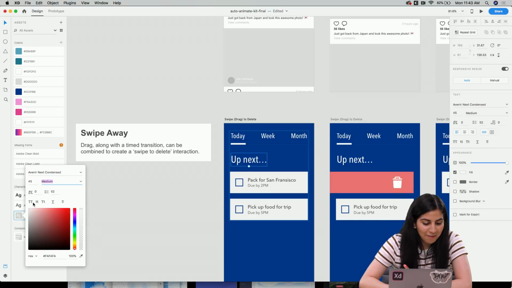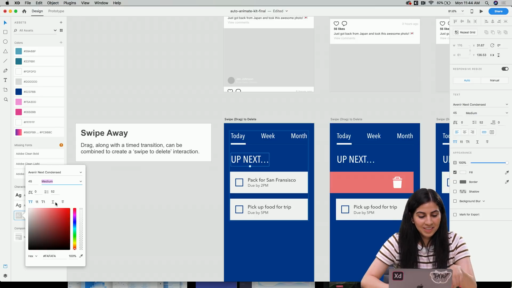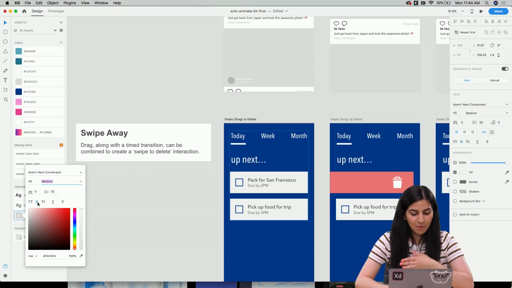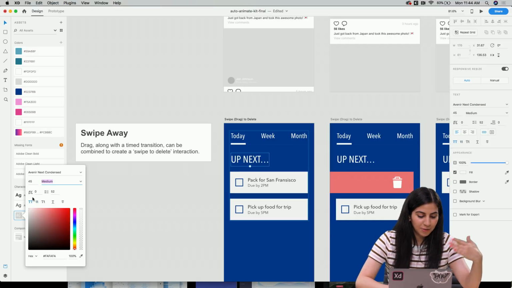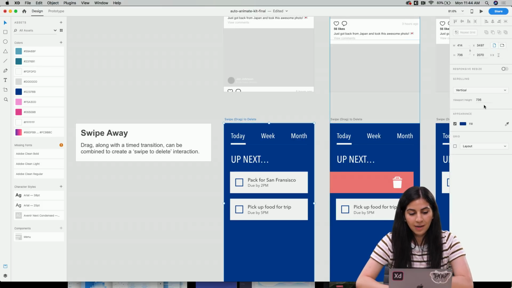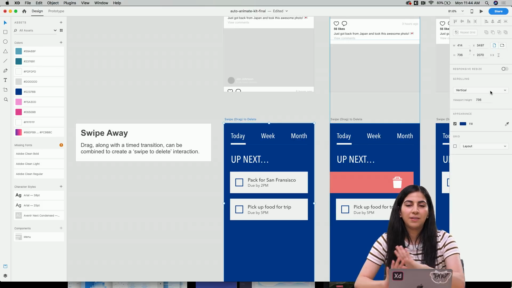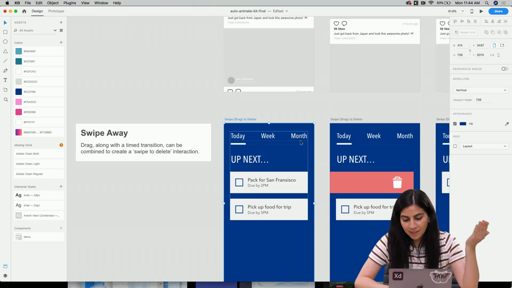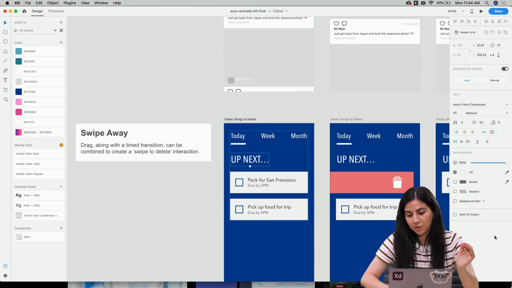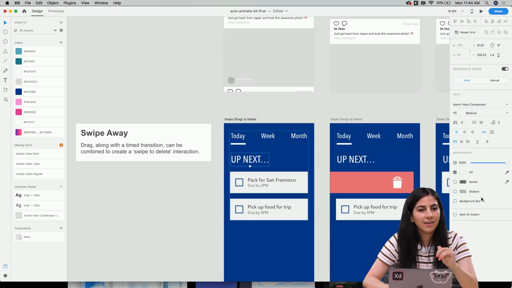And now we have the text change case feature, which is really cool, and everyone's been asking for it, and now it's finally here on XD, which is awesome. If you wanted lowercase or uppercase, you can do that right here, or also on the right side, which is where you can customize all of your artboards or your design. Whatever you click on, it'll show you how you can customize it on the right side.